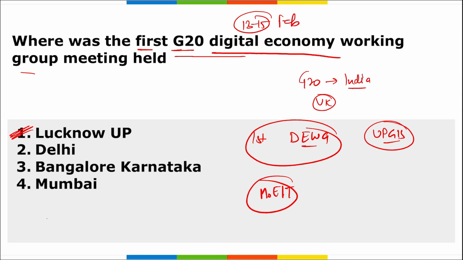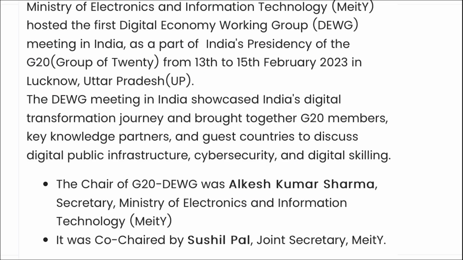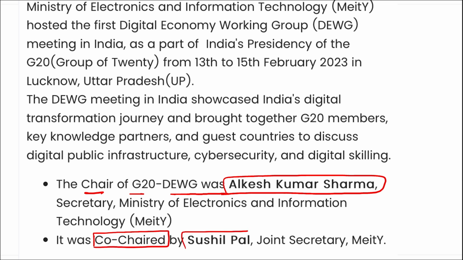Then who was the chair of this G20 Digital Economy Working Group meeting? So remember, who held the chair? The chair was held by Alkesh Kumar Sharma. Alright, and it was co-chaired by Sushil Pal. You can see here the chair of the G20 Digital Economy Working Group meeting was Alkesh Kumar Sharma, and it was co-chaired by Sushil Pal.